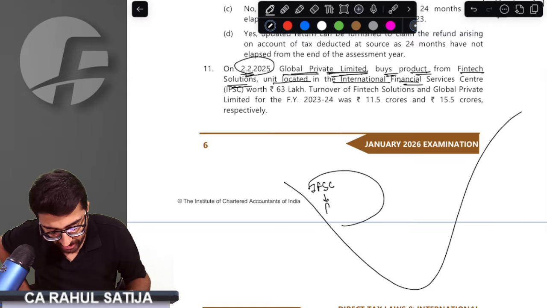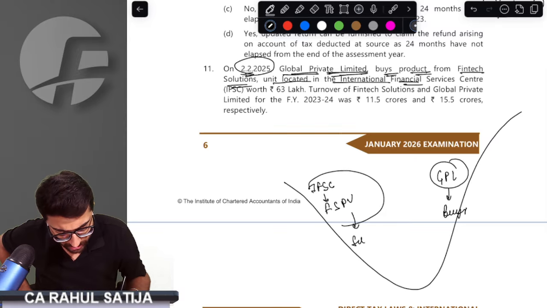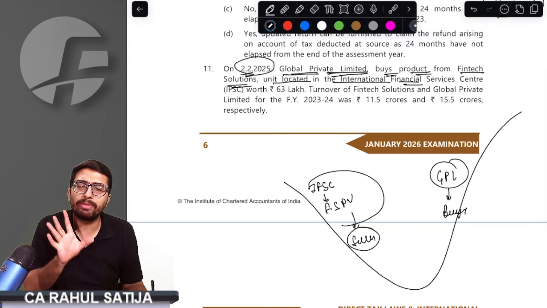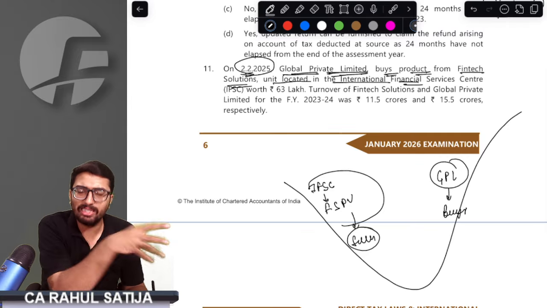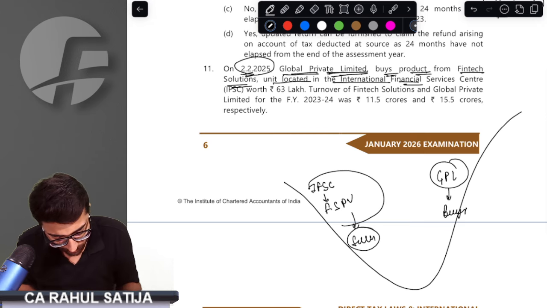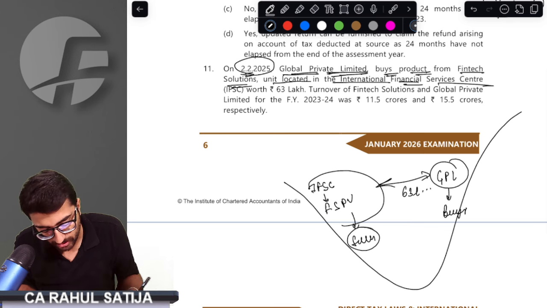In that IFSC unit, we have FinTech Solutions Private Limited, and we have Global Private Limited, also an Indian company. Global Private Limited is the buyer and FinTech Solutions Private Limited is the seller. Ideally, there are no sales taking place in IFSC; it is only for services, but for some reason they have given this question. A purchase and sale of goods took place for 63 lakh rupees.